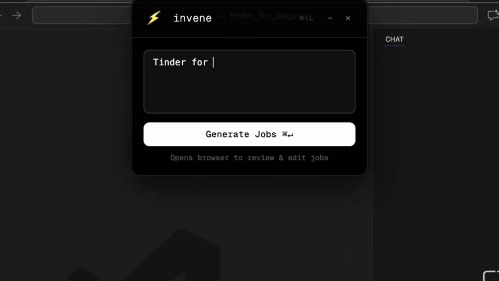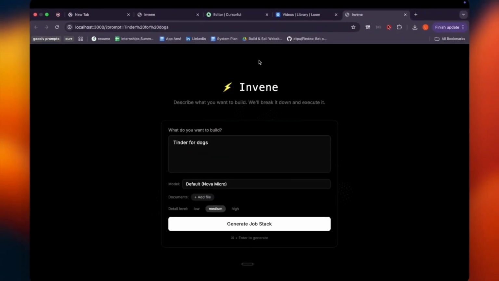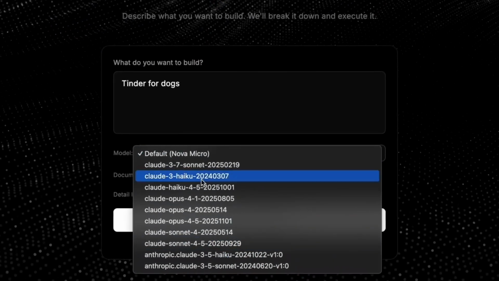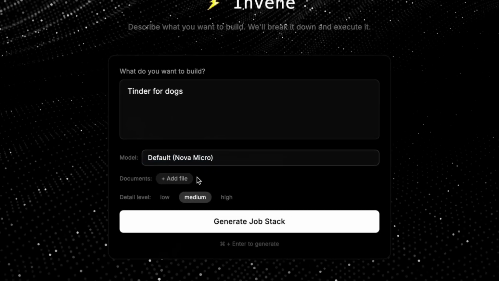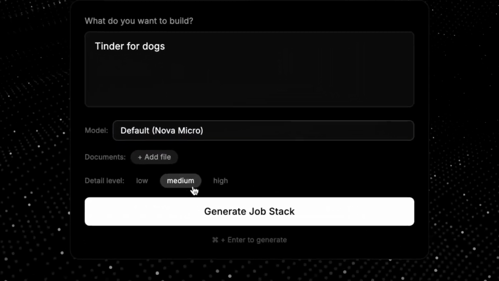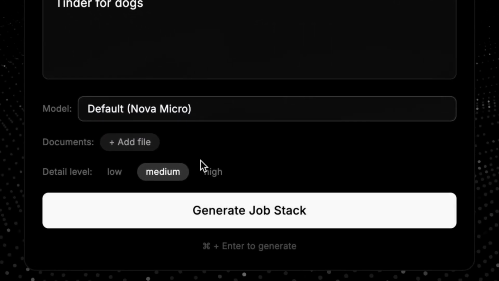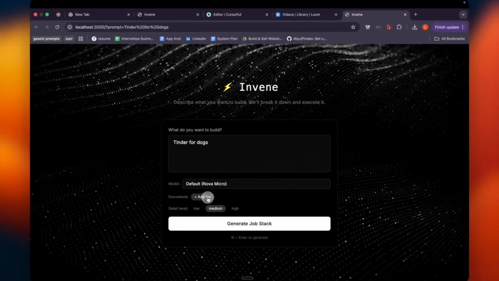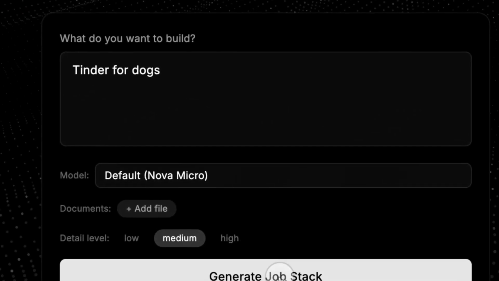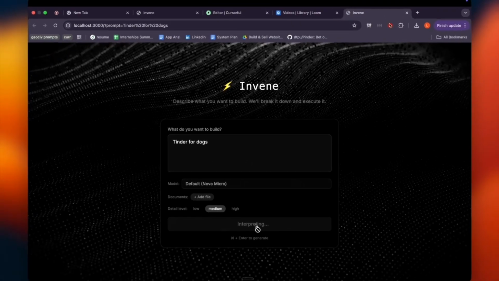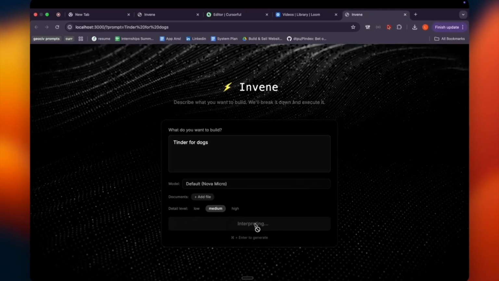Yeah, so let's say you want to do Tinder for dogs, just a really high level idea. Of course, using Backboard features, we could change to a different model. Right now, we're using Nova Micro, which I did a little test and found was the fastest. As well as we could change the different documents and the verbosity level. For example, you want something a bit more linear, which is low, or something a bit more detailed, which is high.